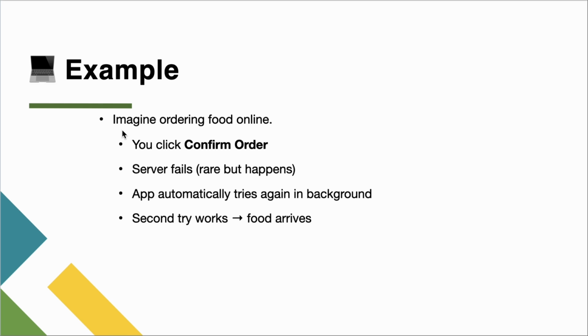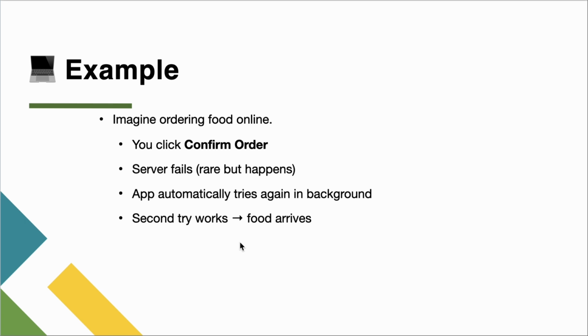Okay. Now, the example says, imagine ordering food online. You click confirm order, the server fails, which is rare, but it might happen, and then the app automatically tries again in the background. Then the second try works, and the food arrives. So your food app doesn't cry when the first request fails.